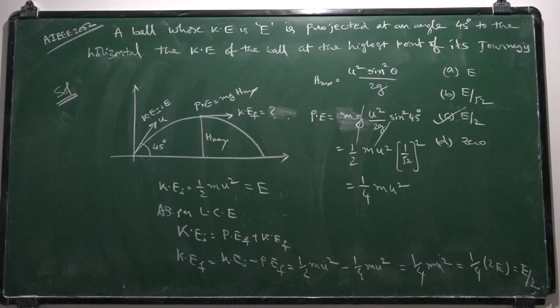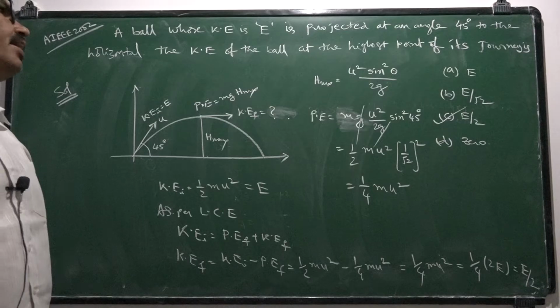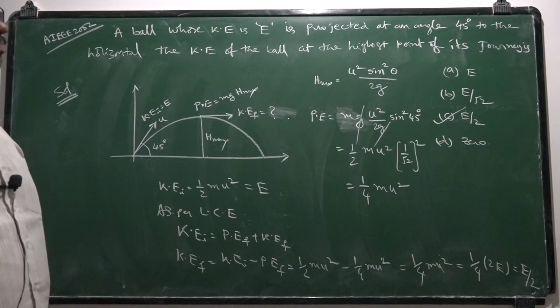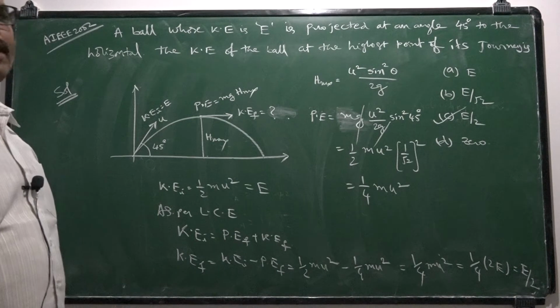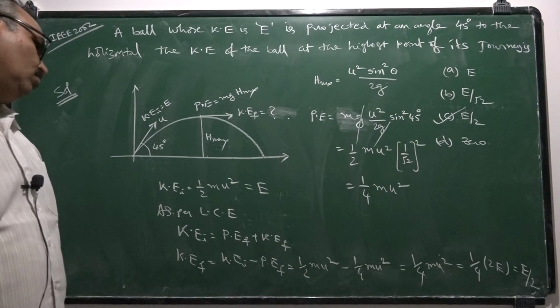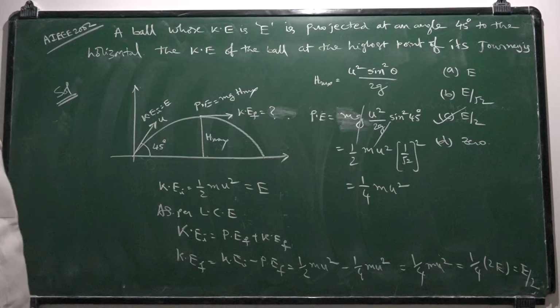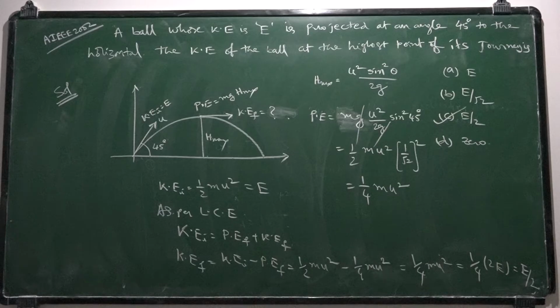So in this question, we should have the knowledge of formula for kinetic energy half m u square. We should have the knowledge for maximum height u square sine square theta by 2g. And also, we should have knowledge for potential energy, and we should have the knowledge of law of conservation of energy. By knowing all these ideas, we are able to solve this question. I hope you understood the solution for this question. One more question, let us discuss.